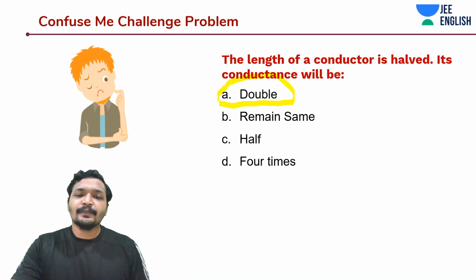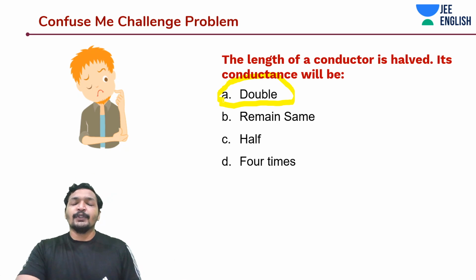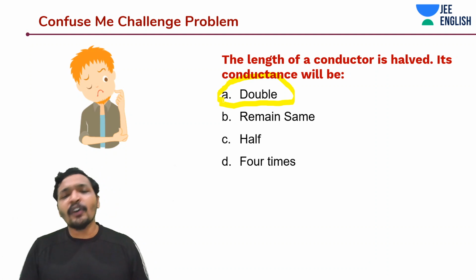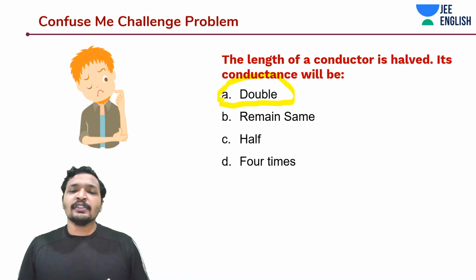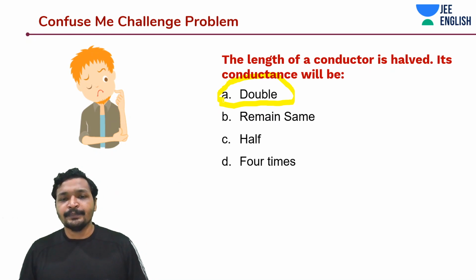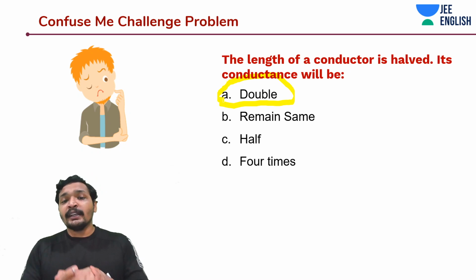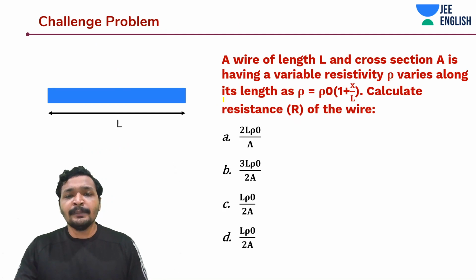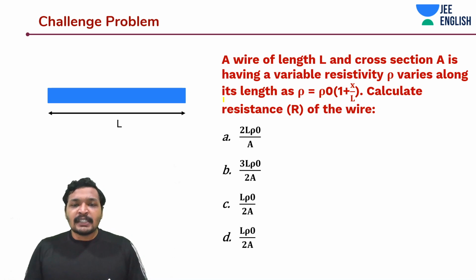Okay, you can remember that formula and do it. Remember that it's an order 1 relationship between the inverse of length and conductance. Since you halve the length, conductance has become double. Don't go mathematically, go conceptually. Easy. Conceptually things become easy, but you have to do the mathematical manipulations at the end of the day. And when it comes to IIT JEE, you're going to mix the concepts and do the mathematical manipulations. Awesome. Now let's get into the challenge problem.